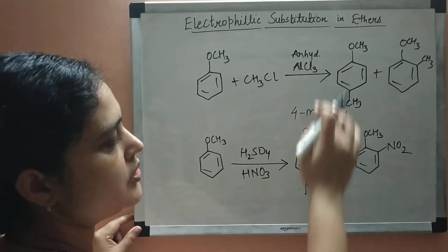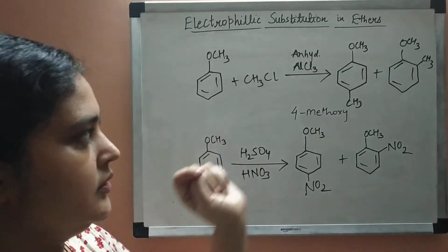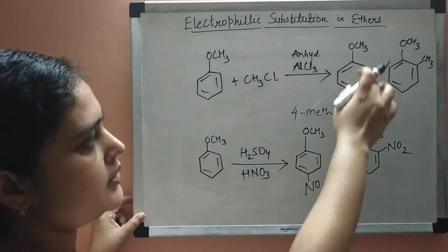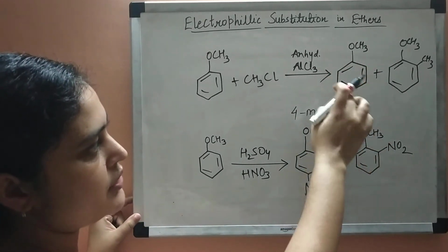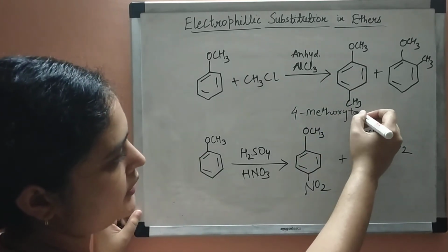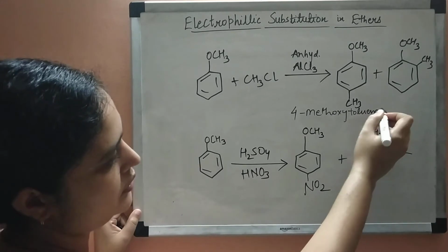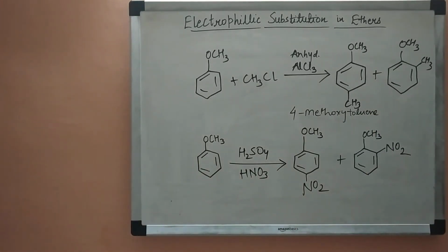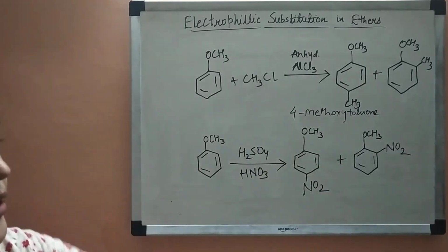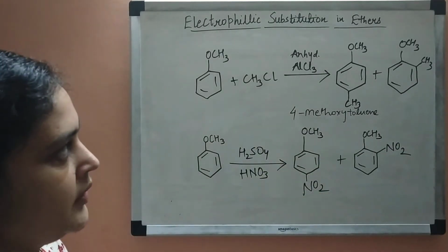So at the fourth position there is methoxy group, and at the first position there is methyl group. When methyl group is attached to benzene ring, it is known as toluene in common name. So it is 4-methoxy toluene. Similarly, this compound has the name 2-methoxy toluene, right?